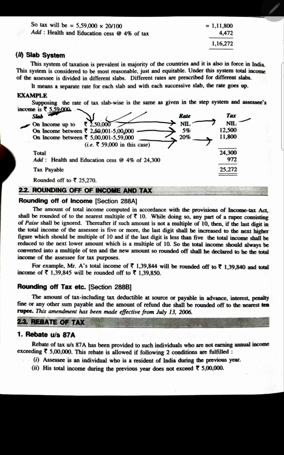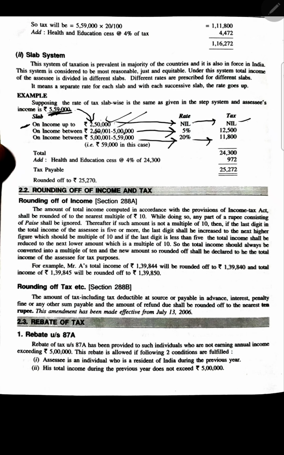Out of this, you keep a calculator in your hand and remove this. Whatever income is there, done. Then you remove this and you will see a larger income is there. It will be 3,09,000 rupees. Out of 3,09,000 you will be removing, because for this slab I need 2,50,000. Do I have it? Yes, I have, because I have 3,09,000.